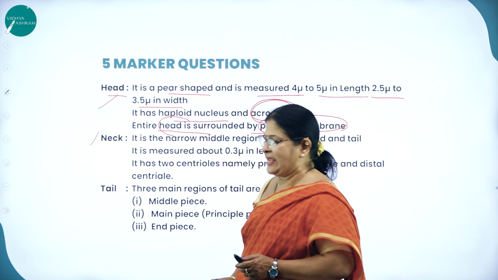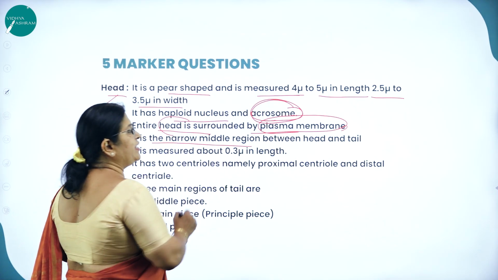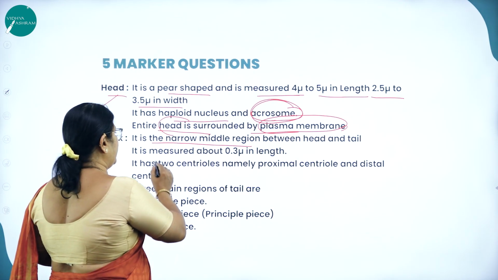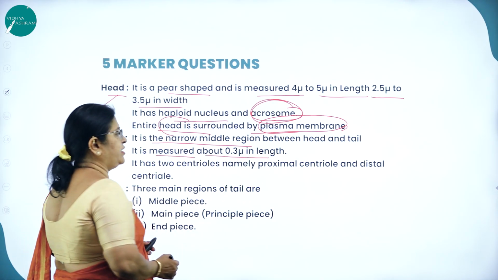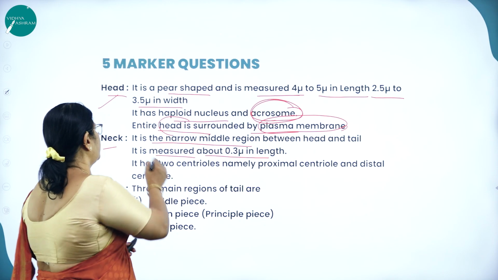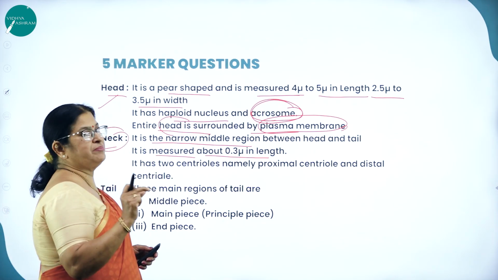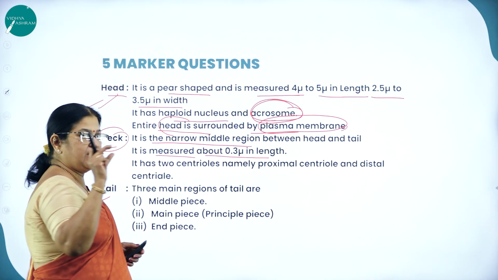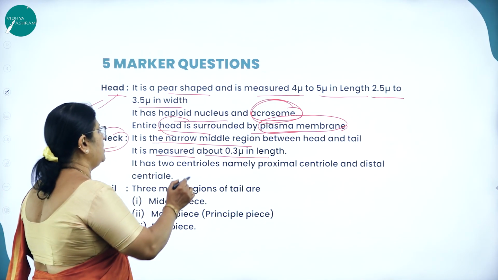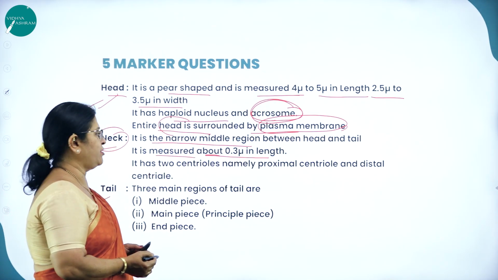Moving on to the neck region. It is the very small, narrow middle region between head and tail, measuring around 0.3 micron in length.